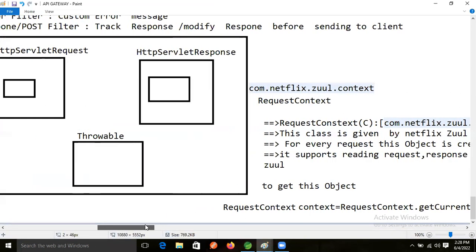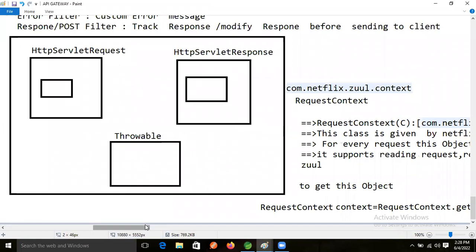Now come inside this diagram only. HTTP servlet request. Yes, HTTP servlet request, right?